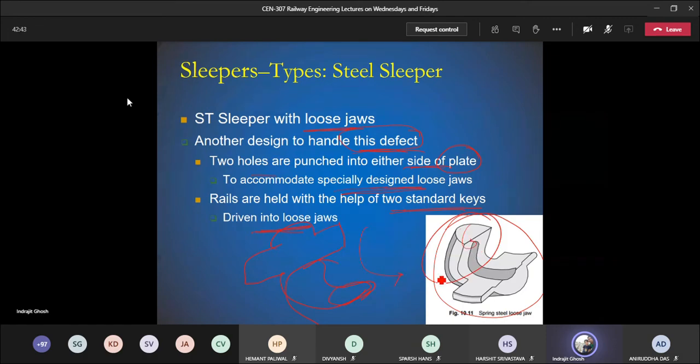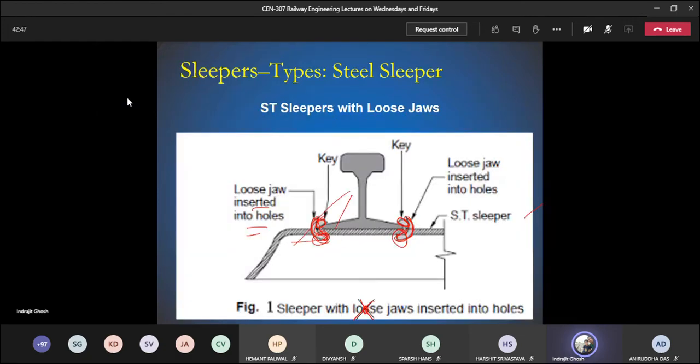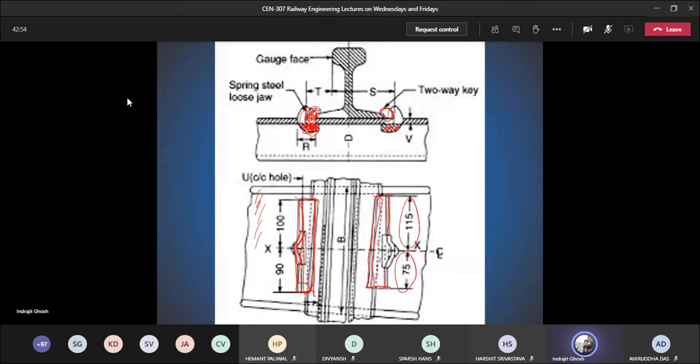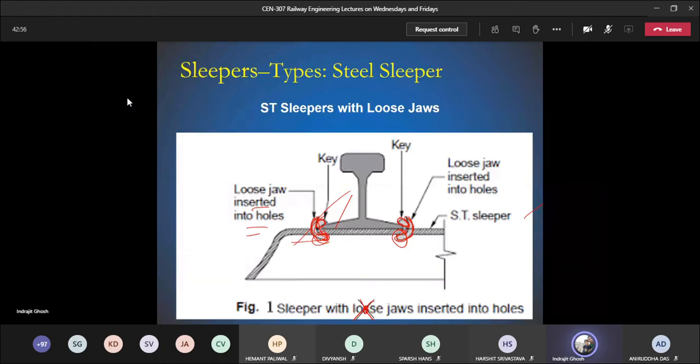So when we use the key, no matter how far it goes, it provides better stability. They do not come out easily. Okay, so out of these two, the last one is going to solve the problem of the keys coming out. So loose jaw steel trough slippers are better than the Bresta blocks.